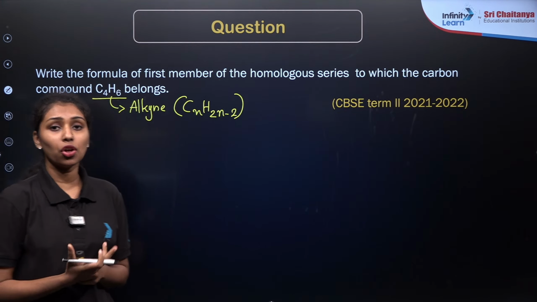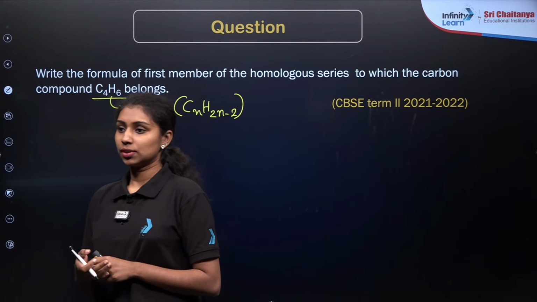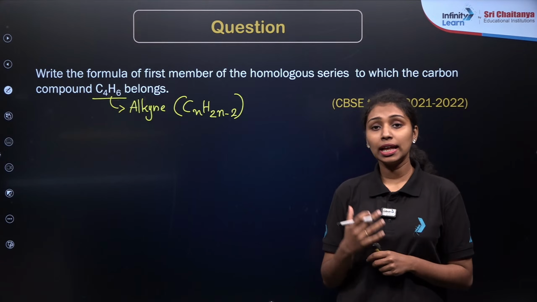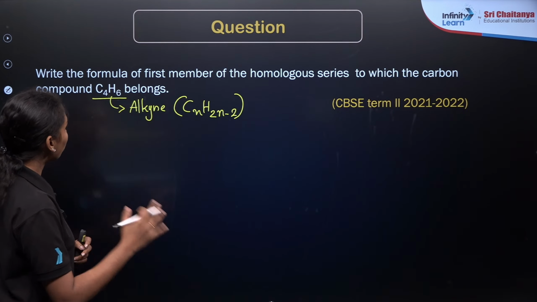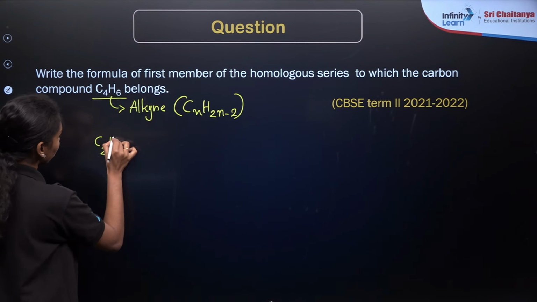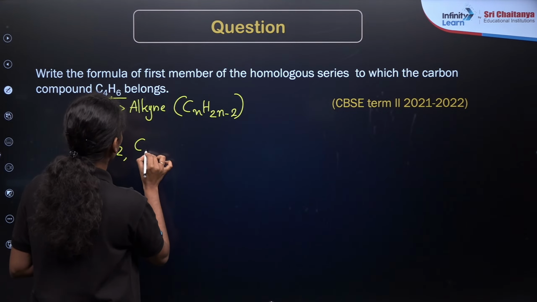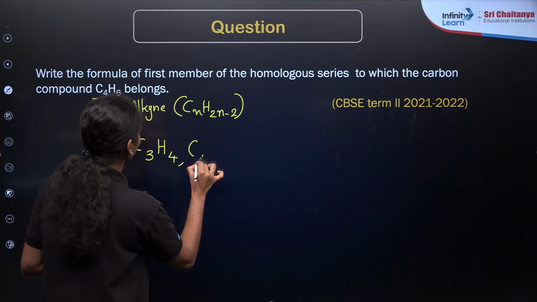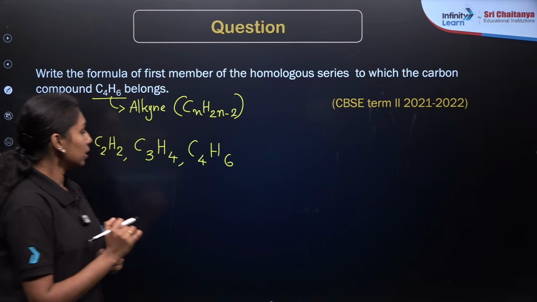So what is the exact definition of homologous series? Compounds having the same functional group or the same property will differ by a CH2 unit, right? So we want to identify the homologous series starting from here. C2H2 is the first one. Then if you add CH2 again, it will form C3H4, right? C3H4, then C4H6. Clear?